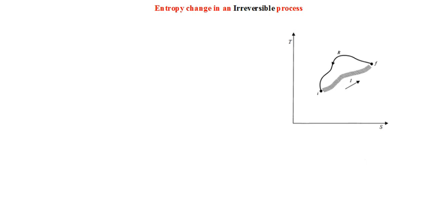So you consider a system and let's say that I and F are the two equilibrium states of the system. It means that at I as well as F the thermodynamic variables like pressure, volume, temperature, entropy, etc. are well defined.